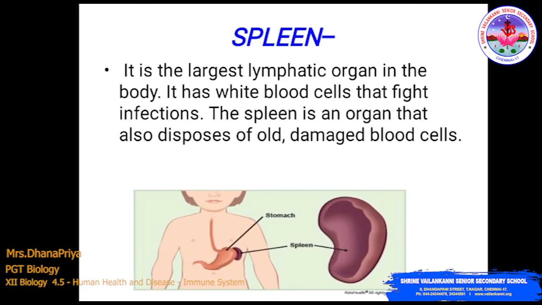Next we study the lymphoid organ spleen. It is the largest lymphatic organ in the body. It has white blood cells that fight infection. The spleen is an organ that also disposes of old damaged blood cells, where the red blood cells are destroyed.